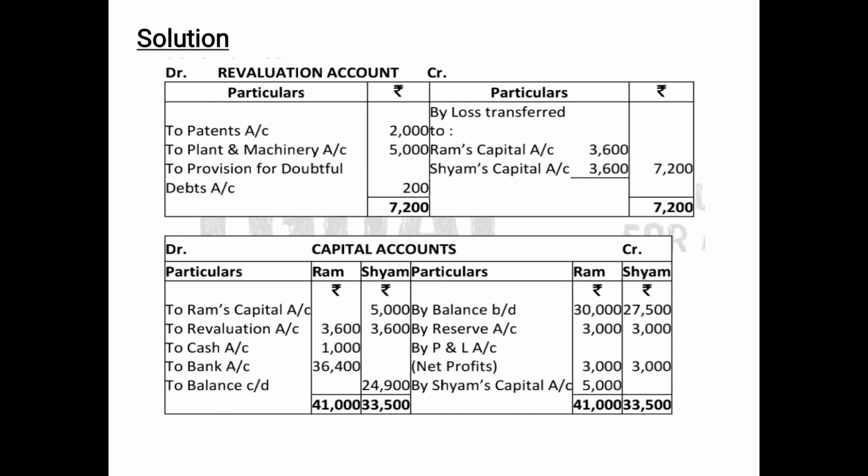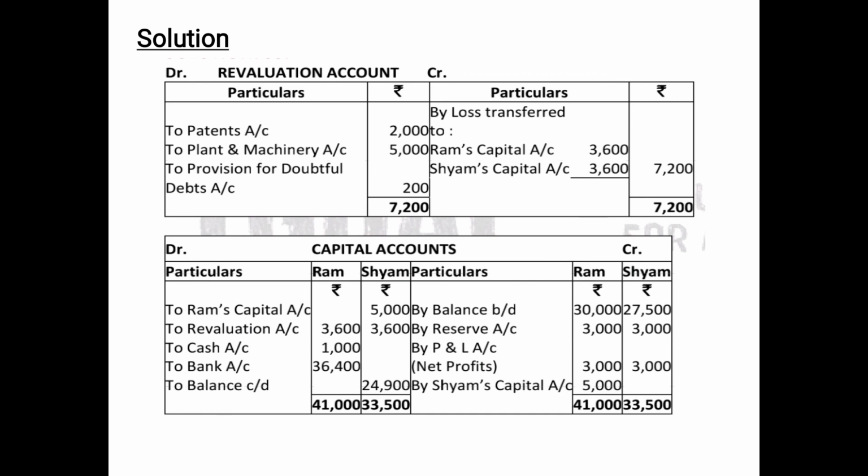Then on the debit side the balance of Ram's capital we have written it in the particulars as to Ram's capital, and amount we have written in Shyam's column because of this contribution the balance of Shyam is decreasing as 5,000 because he is contributing to the goodwill of the retiring partner. Then to revaluation account we are writing off the loss of revaluation account, that is 3600 in Ram and 3600 in Shyam. So we have put up all the points, all the adjustments.